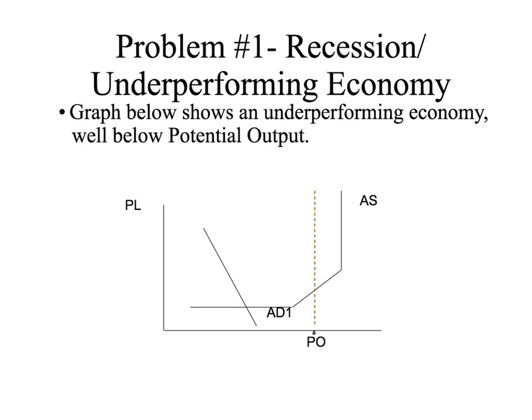Problem number one, recession, an underperforming economy. The graph below shows an underperforming economy well below potential output. Remember, this is the idea of long-run aggregate supply. It goes through the expansion phase or the intermediate phase of the short-run aggregate supply curve. You can go ahead and take a second and pause this and see if you can remember, so you can look back in your notes, what type of fiscal policy is going to be used, and then also what happens to taxes and government spending in this situation.